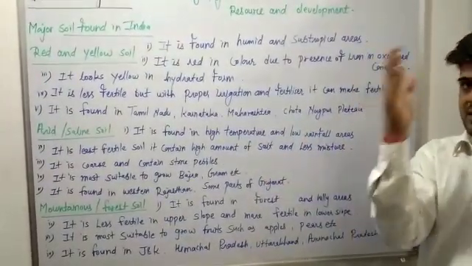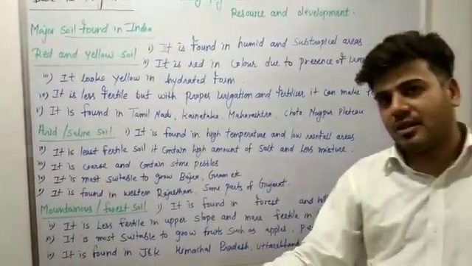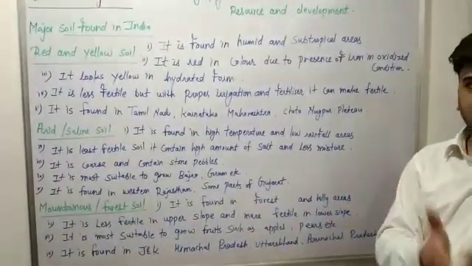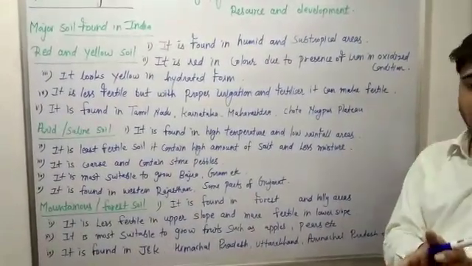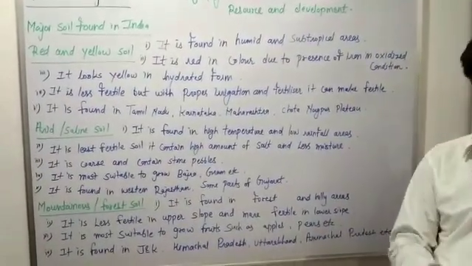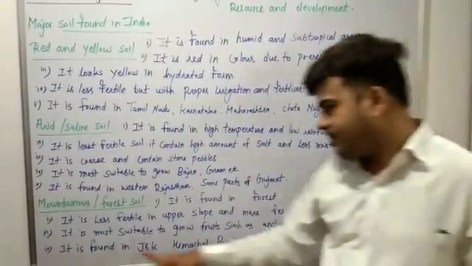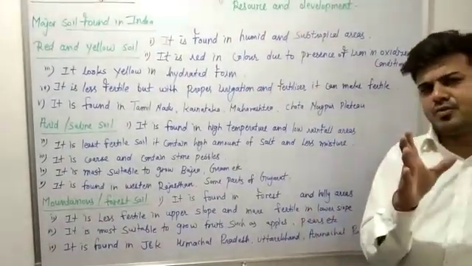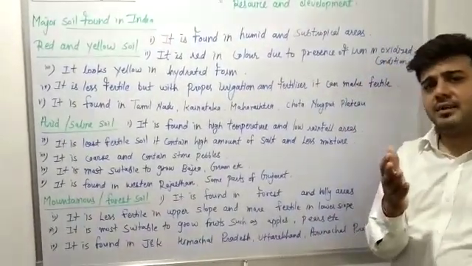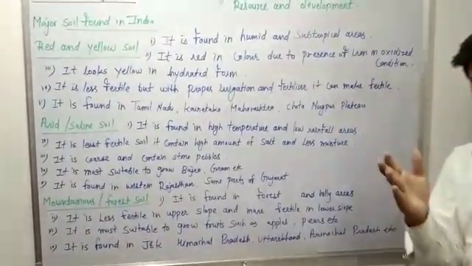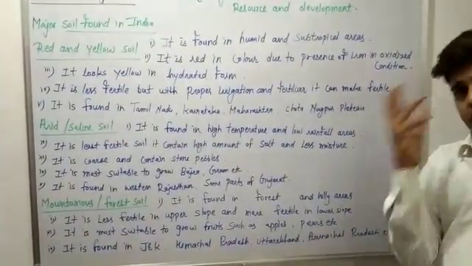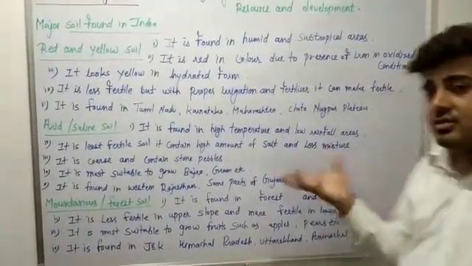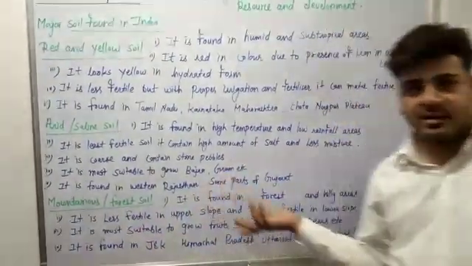So on the upper slope, it is less fertile, and when it comes to the lower slope, in the valleys, then it is more fertile because the speed of water slows down and the nutrients deposit at a particular place. Now it is more suitable to grow fruits such as apples, pears, apricots. If you study the data, you will find that most pears, apples, apricots are grown in Himachal Pradesh and Jammu Kashmir. What is the reason? Because this soil is suitable to grow apples and pears.